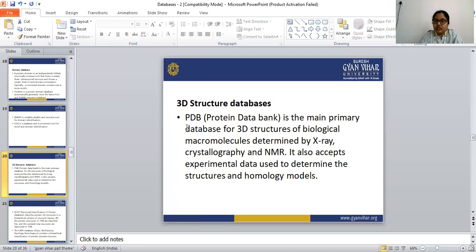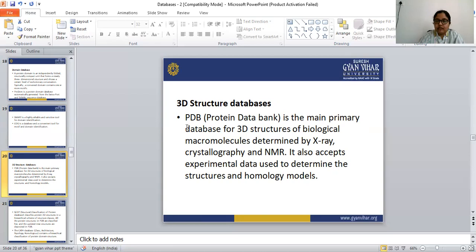Next is 3D structure databases. PDB, Protein Data Bank, is the main primary database for 3D structures of biological macromolecules that are determined by X-ray crystallography and NMR. So we can find the 3D structures of biological molecules from the PDB, that is, the Protein Data Bank.